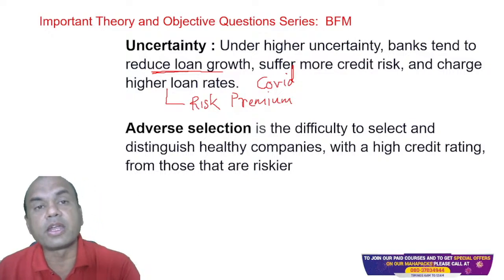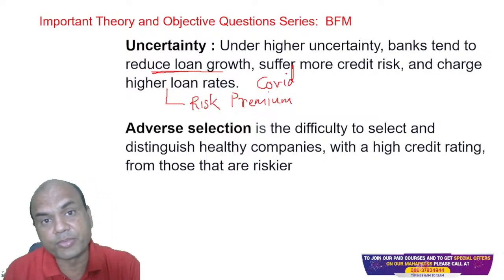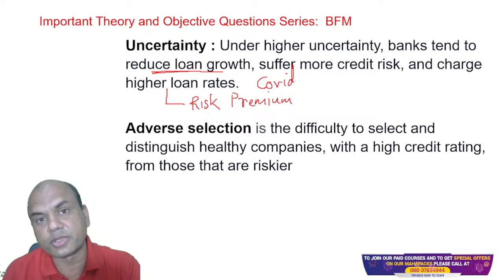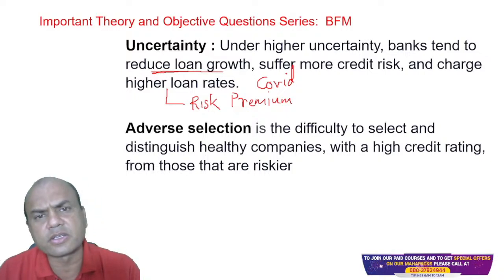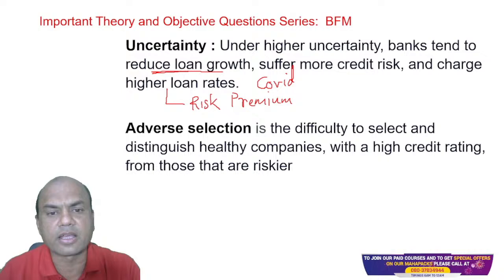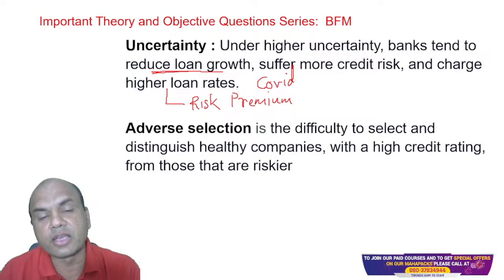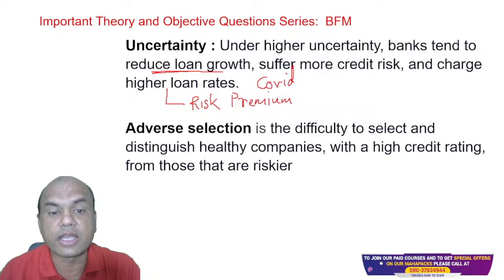How will you select these? You get it from the rating agencies nowadays. You can solve this problem using the rating agencies, like CIBIL and CRISIL. These private rating companies give ratings to private players like Reliance or Tata's or anyone. These are the big players, but there are also smaller companies, and ratings can be given to them also. So what is it? Difficulty to select a healthy company from the riskier company. It's that simple. That is known as adverse selection.